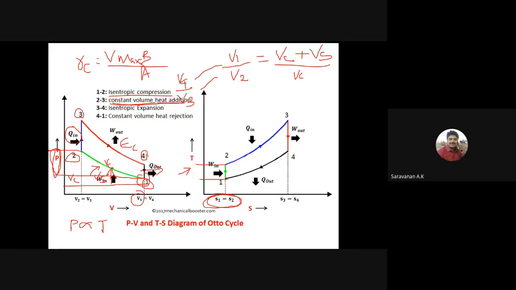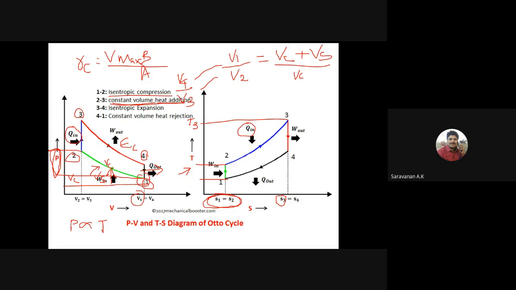If we are adding the heat, what will happen? The entropy drastically changes, right? So we are adding the heat in the process 2 and 3, that is the constant volume process. In that process we are adding the heat, so the entropy drastically increases, and the temperature also drastically increases.